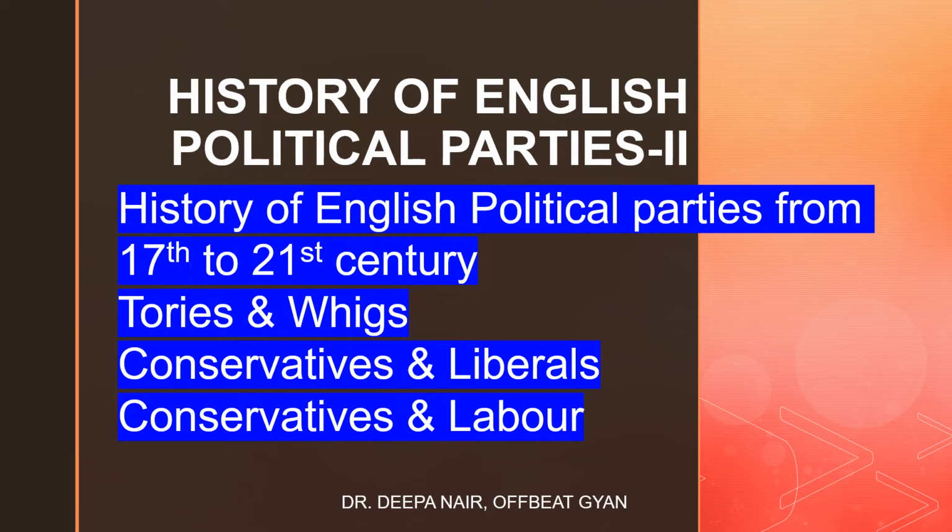Let's talk about the history of English political parties. This is part 2 of the video on English political parties. And this video will talk about the history of English political parties from the 17th to the 21st century. It will also give an explanation about the Tories and the Whigs, the Conservatives and Liberals, the Conservatives and Labour. And it will also talk about the important prime ministers of England.